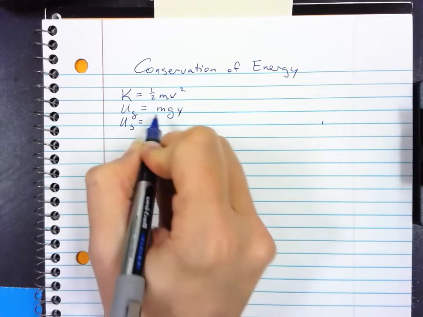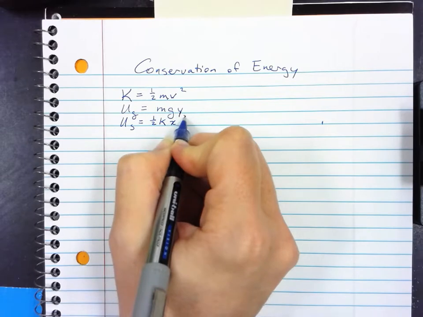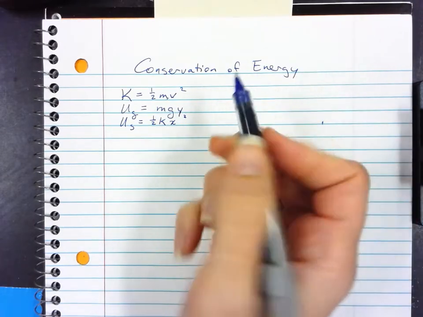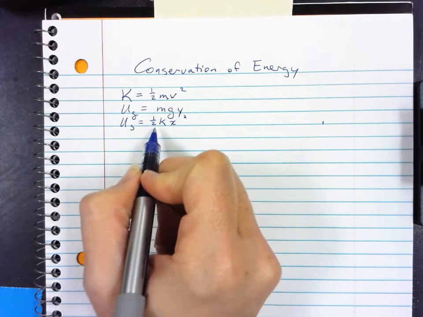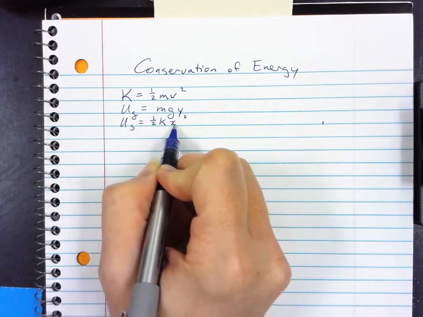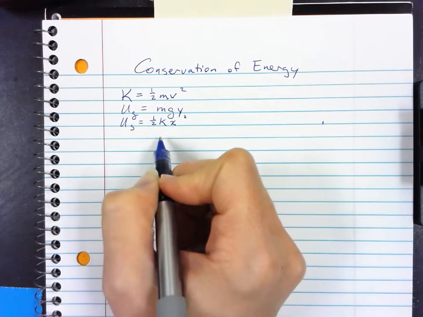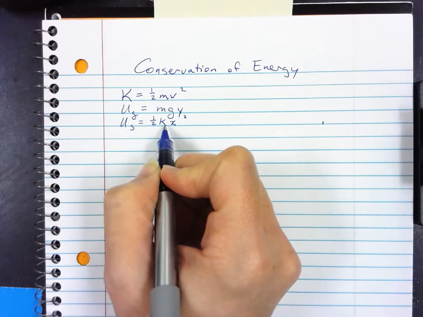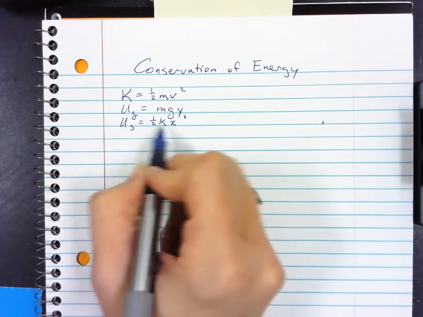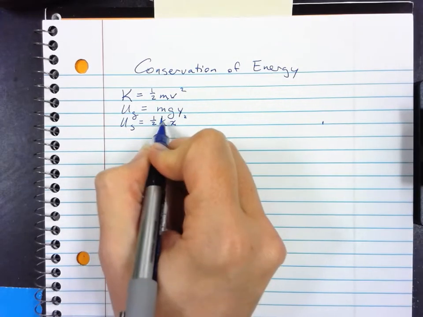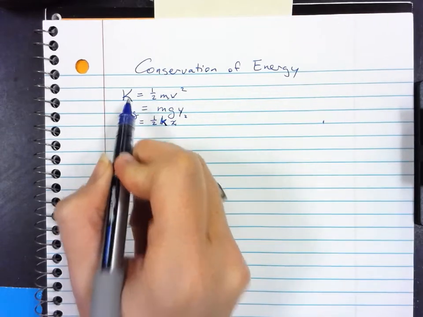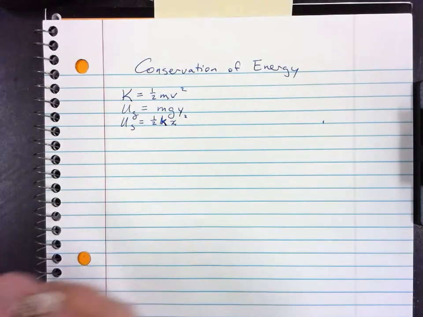And then we have spring potential energy, 1/2 kx squared. So this doesn't depend on the mass of the object. It depends on how far you compress the spring and how stiff that spring is. So the higher the value of the spring constant, the more energy you can store for the same compression distance. Remember, this is a lowercase k and this is an uppercase K for kinetic energy. Don't get those mixed up.